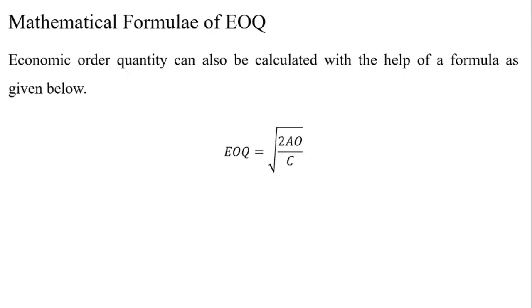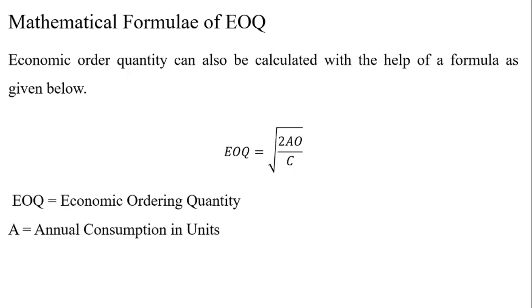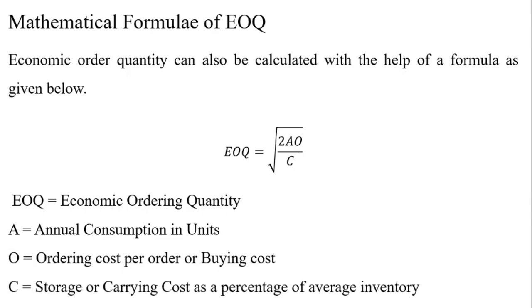That is, EOQ is equal to root of 2AO by C, where EOQ is the economic ordering quantity, 2 is a constant value, A is annual consumption in units, O is ordering cost per order or buying cost, and C is storage or carrying cost as a percentage of average inventory. These are the notations used for the calculation of EOQ in the mathematical formula manner.